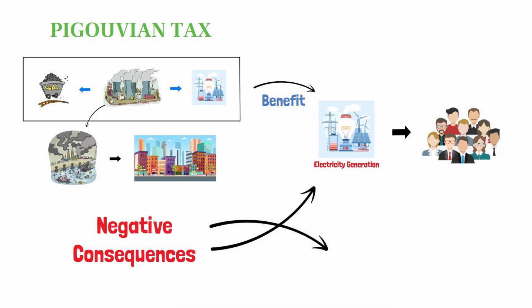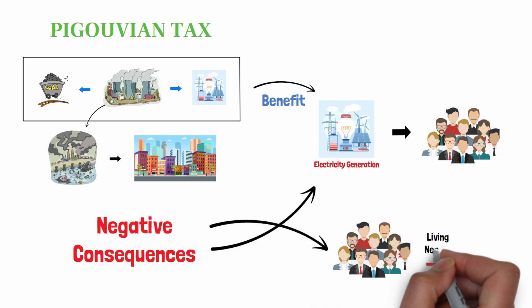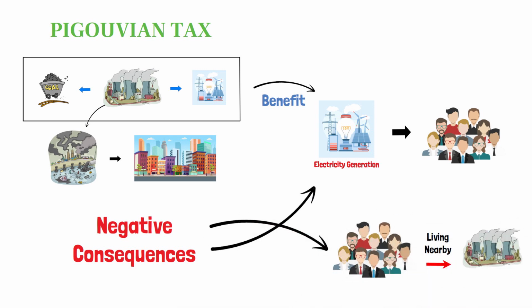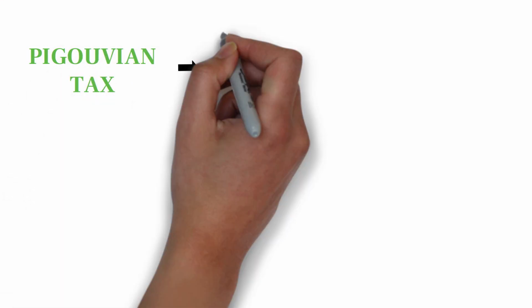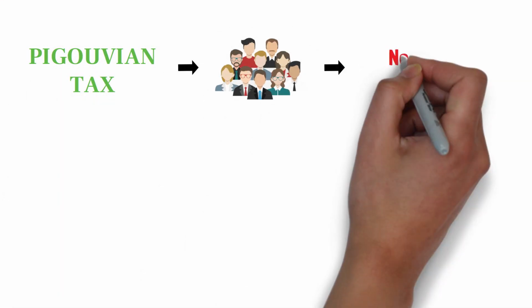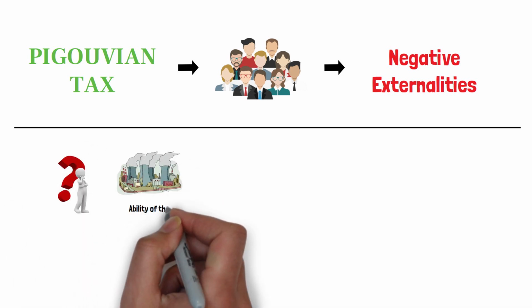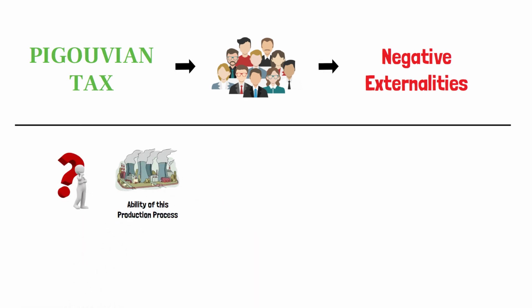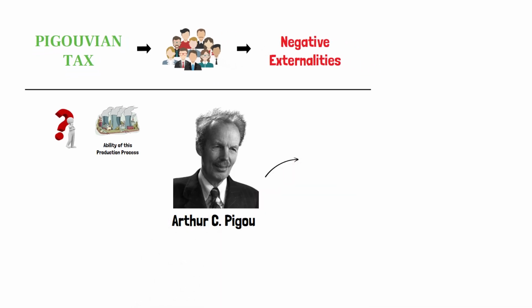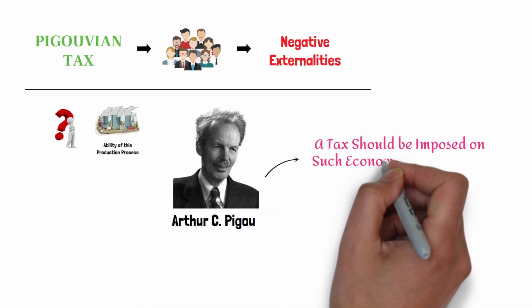Though the benefit of electricity generation will reach various people, the negative consequences of this process of electricity generation are faced by the people living nearby the power plant. So it will be these people who are going to face the negative externalities. So to lessen the severity of this production process, Arthur Pigou proposed a tax should be imposed on such economic